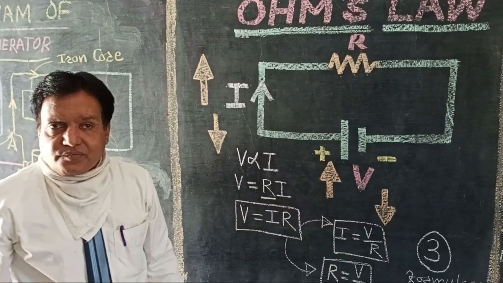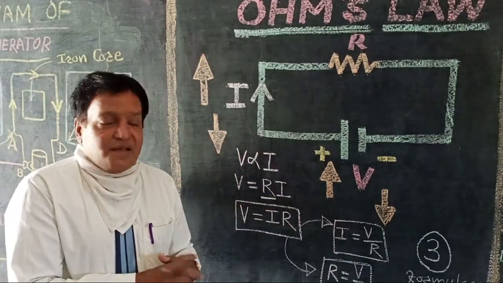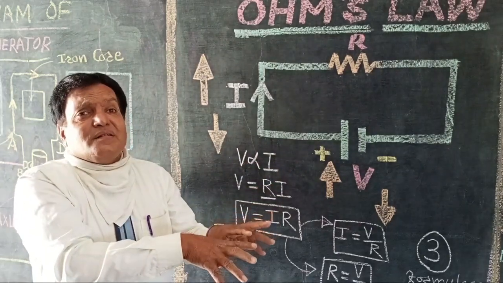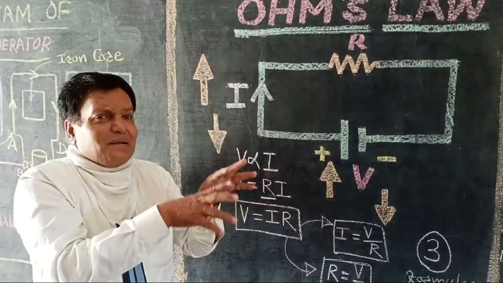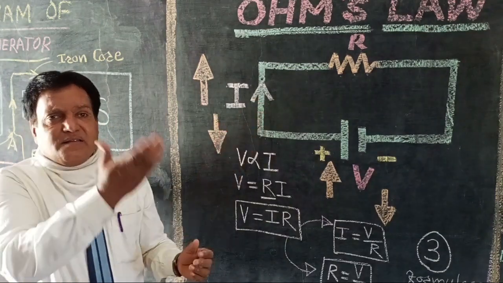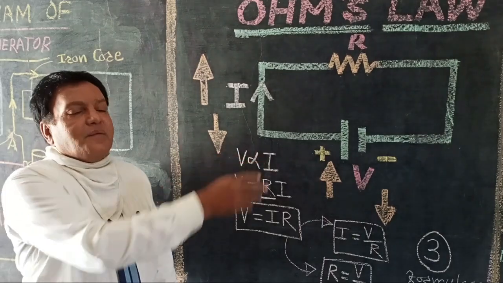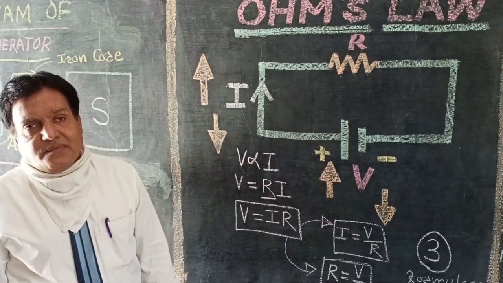What do we conclude from this? These two quantities, that is voltage and current, are directly proportional to each other. One is increasing, the other is increasing. One is decreasing, the other is decreasing. Means they are directly proportional to each other.